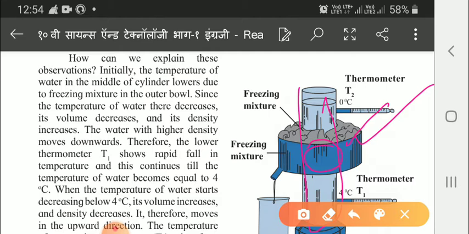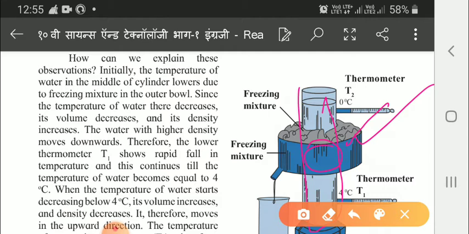When the temperature of water starts decreasing below 4 degrees centigrade, its volume increases, and naturally if volume increases, the density will decrease. Density means how thick it is. So therefore it moves in the upward direction.